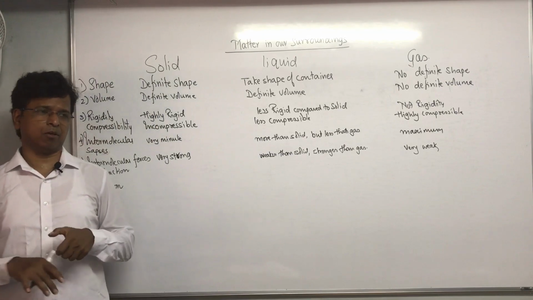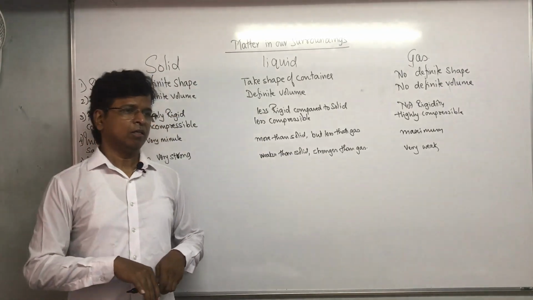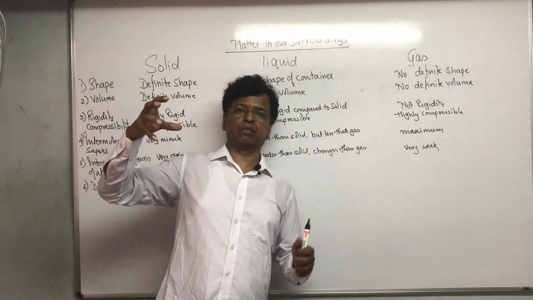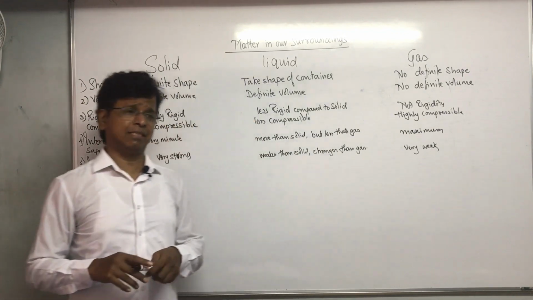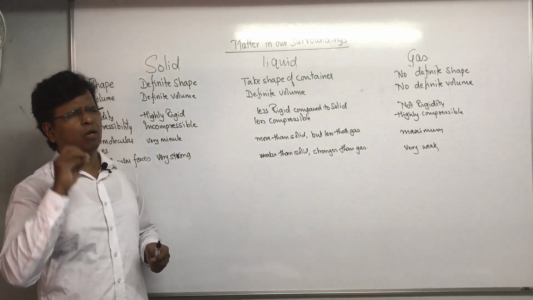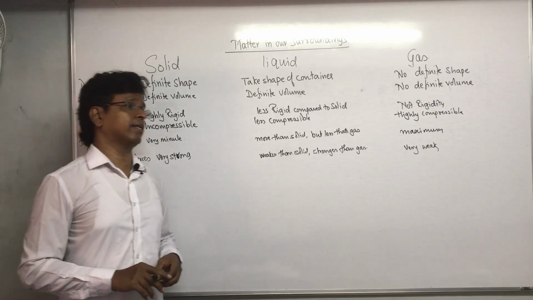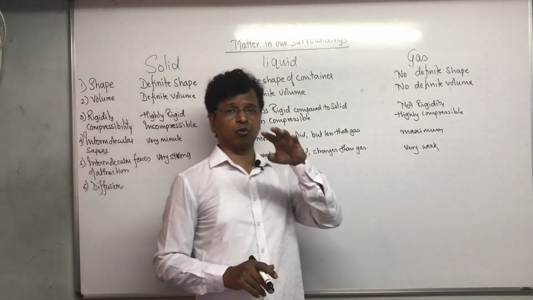Ice still it will not go. See, you can't consider this. If you take two solids and bring them together, diffusion is there, we can't say no, but too less. What are the examples of diffusion when it's solid to solid?